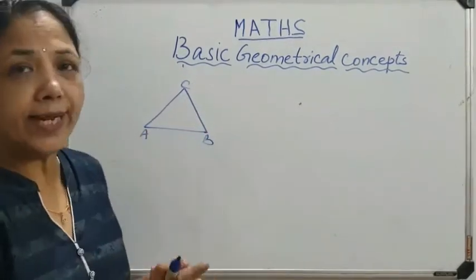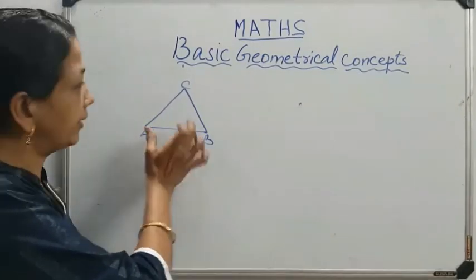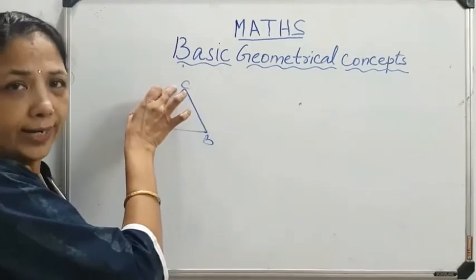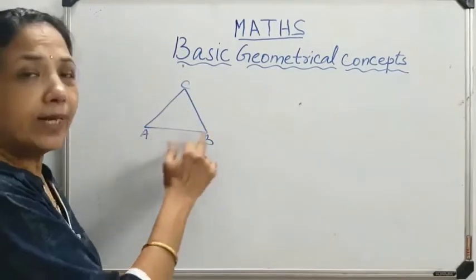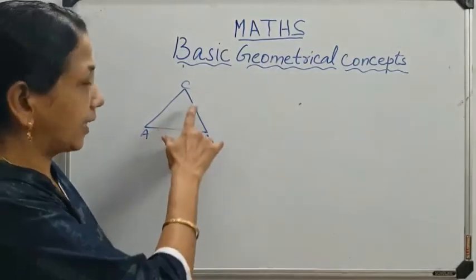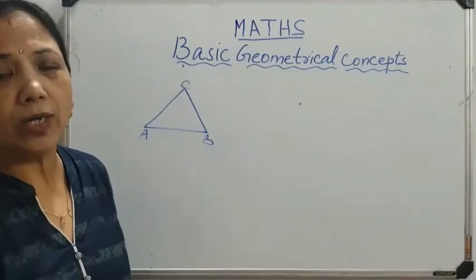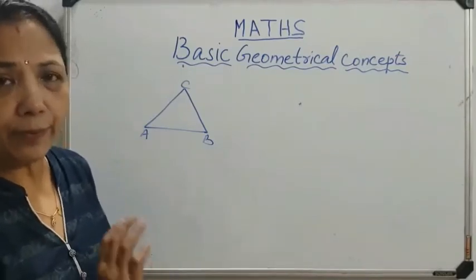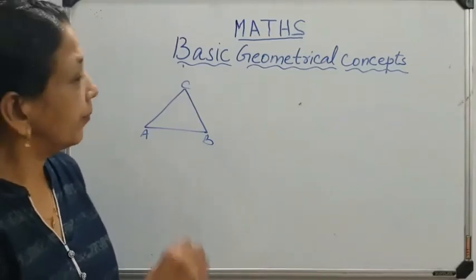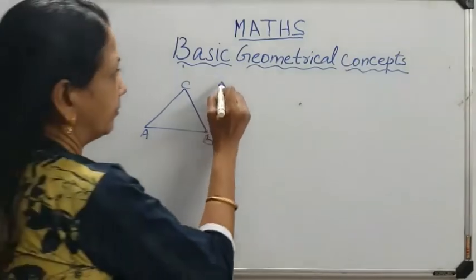It has how many line segments? Three line segments. AB is one line segment. It is another line segment, the second. It is also another one, the third. So how many line segments are there? Three line segments. So three line segments forming a closed figure is called a triangle. It is a polygon. Closed figures made using line segments are called polygons. So it is called a triangle.